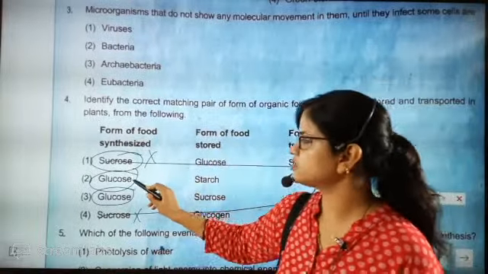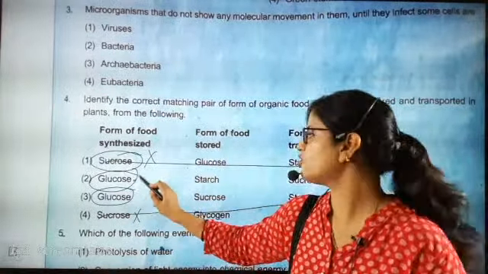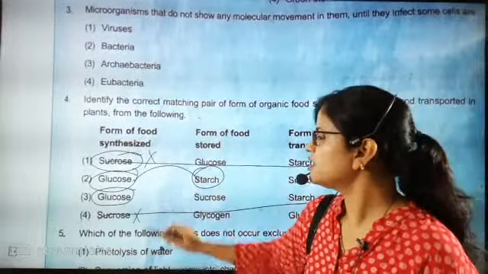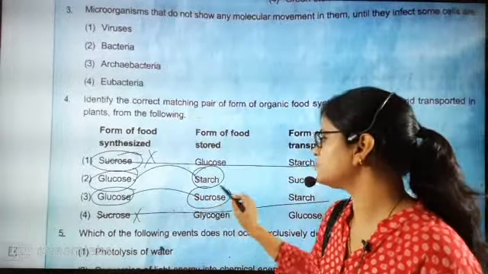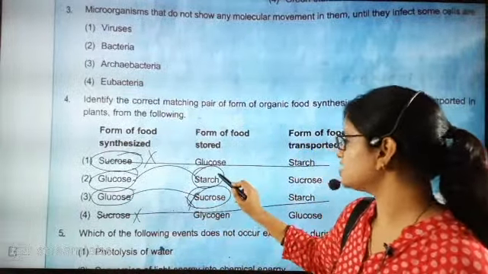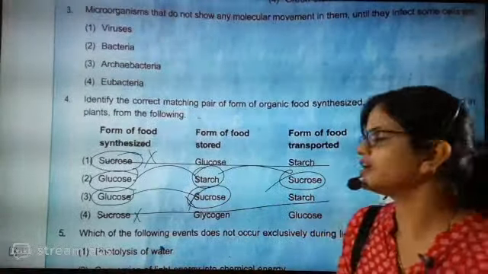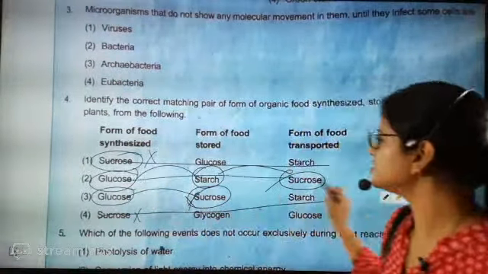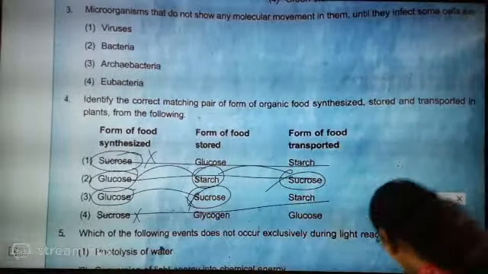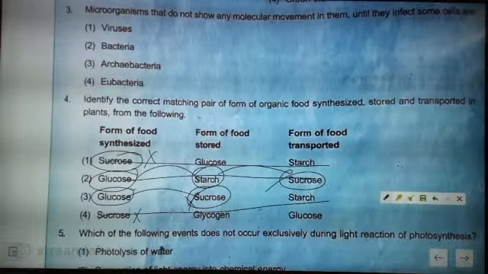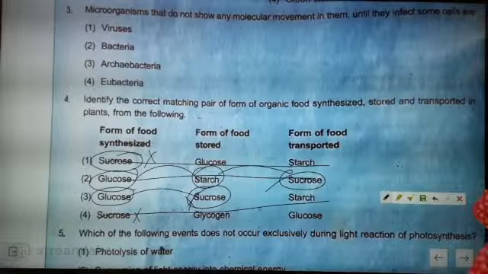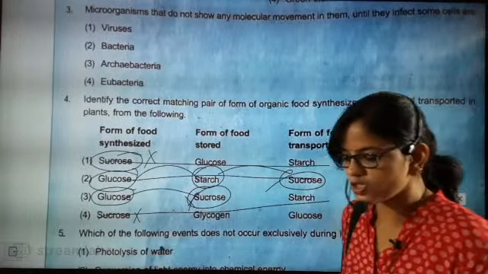Now after glucose, the plant stores it in the form of starch. That means after glucose, sucrose cannot be stored in the plant. Now starch, when it goes inside, will break into sucrose. So the correct option is option number 2. The correct answer is what? Option number 2.